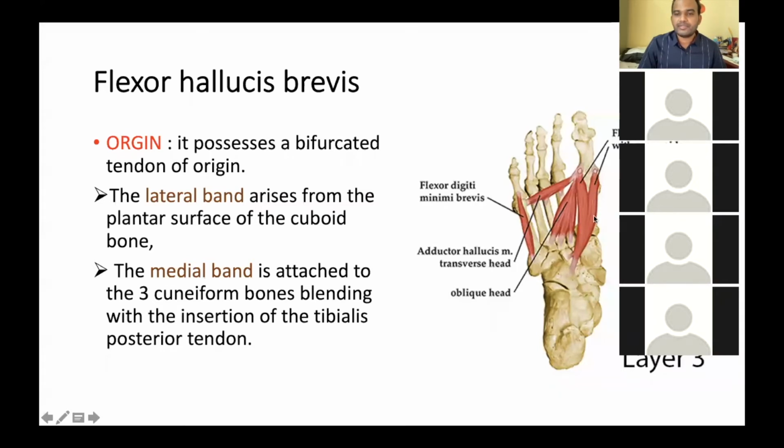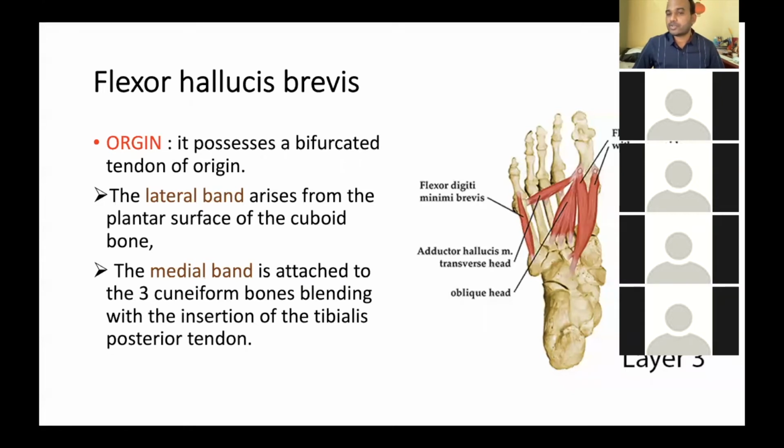Whereas the medial band is attached to the three cuneiform bones, blending with the insertion of the tibialis posterior tendon. So now the flexor hallucis brevis: hallucis